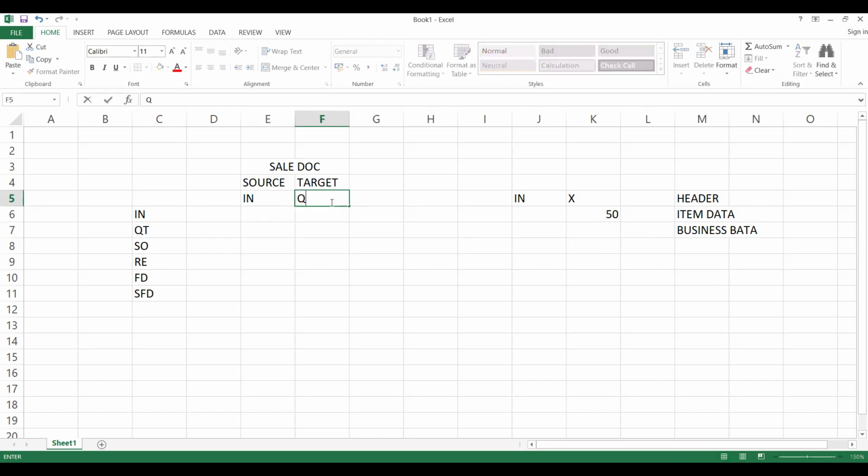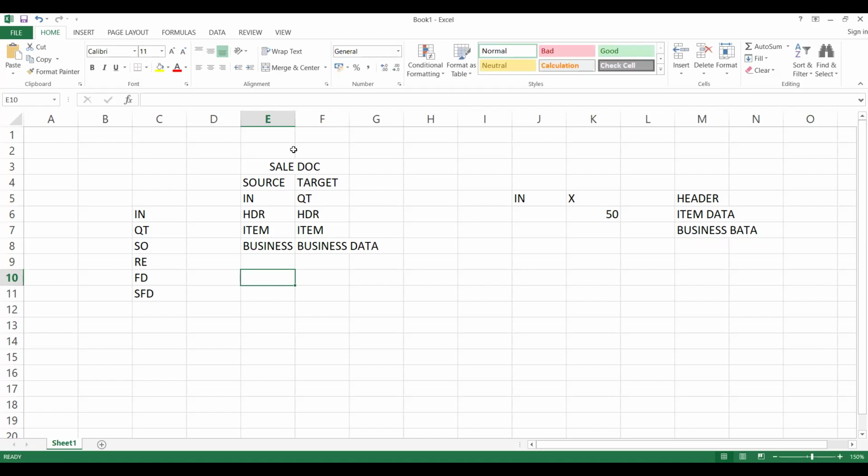So in between, in the inquiry I have a header, and here also a header. Header is what? Your customer and other Incoterms and payment terms and everything. Item data is related to your material data. In a similar way, certain sales, delivery and invoice related fields will be there. That is called business data.